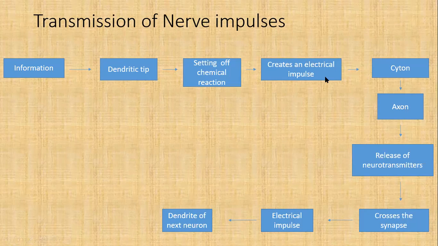Once the electrical impulse is created, it is carried by the cyton, the cell body, and then from cyton to axon. Then from the axon, it is released in the form of neurotransmitter, across the presynaptic membrane and postsynaptic membrane. Then it crosses the synapse, that is the synaptic cleft, the junction between two neurons. Again it comes in the form of an electrical impulse and reaches the dendrite of the next neuron. So this is how transmission of nerve impulses occurs in our body.